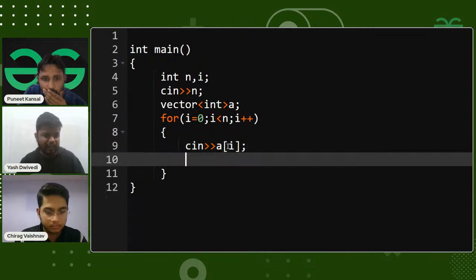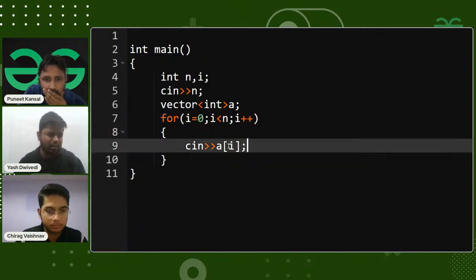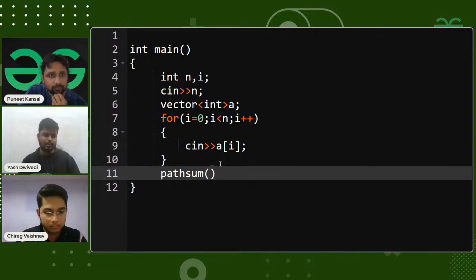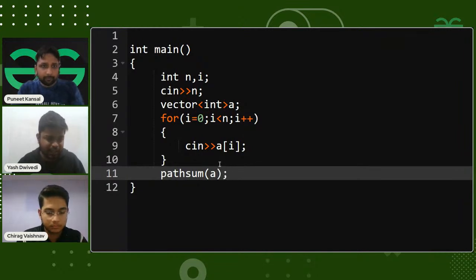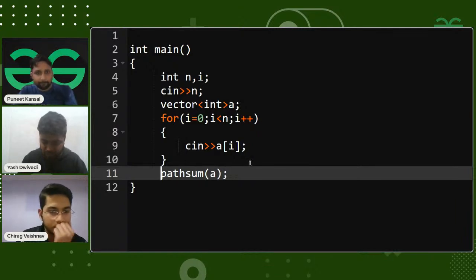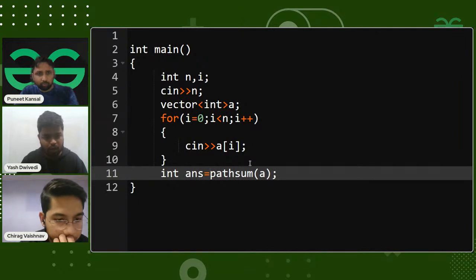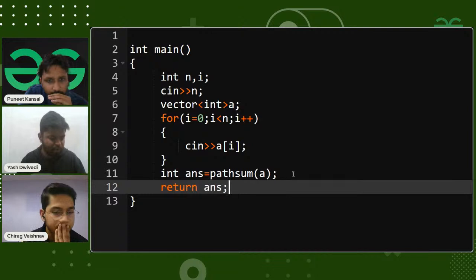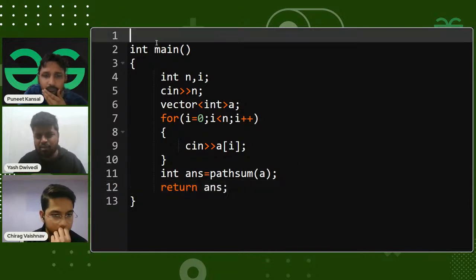After that, what I can do is make a function, maybe something like a path sum. In that function, I just simply need to find the sum. So I can pass my vector into it, and this would give me the path sum. So I can write int answer is equal to path sum, and in the end, I'll be returning the answer. Is this much part clear to everyone? I hope that this much part would be clear.